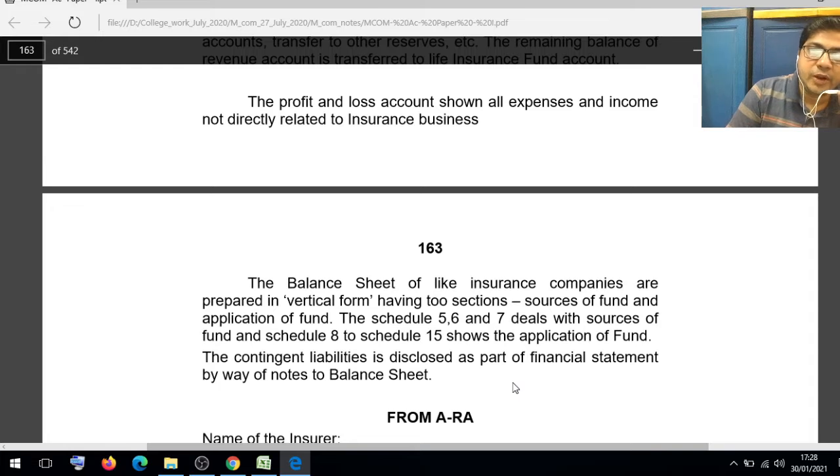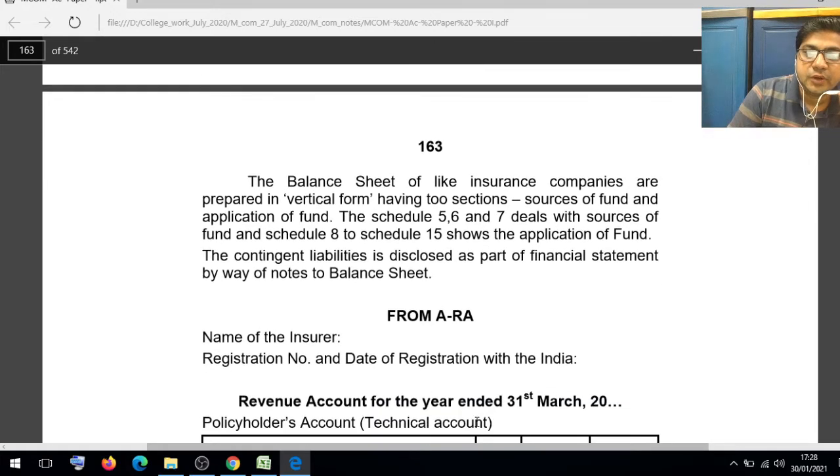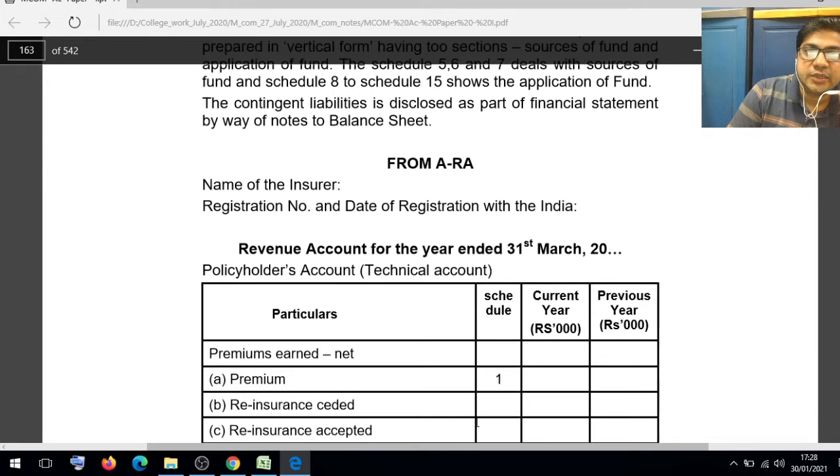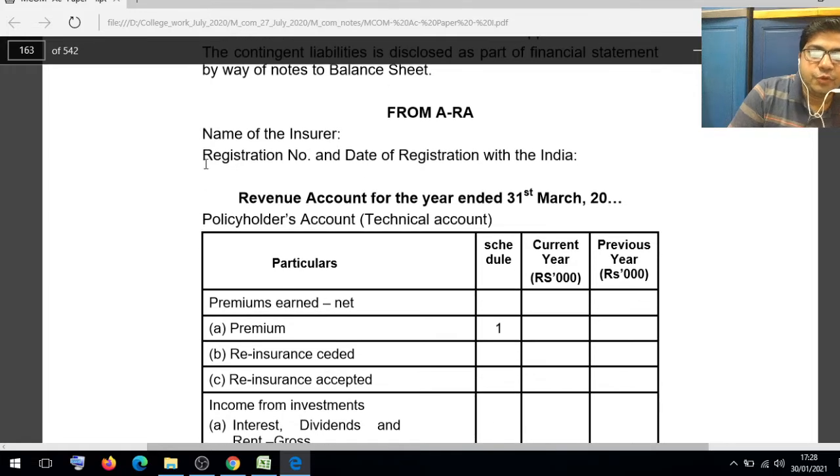Now we will talk about Form A, RA. RA means the revenue account. Whenever we start the revenue account format, we should write the name of the insurer, the company's name, their registration number and date of registration with IRDA.